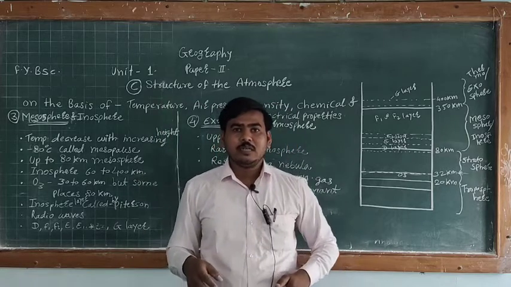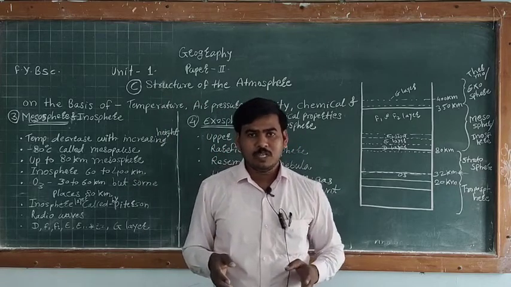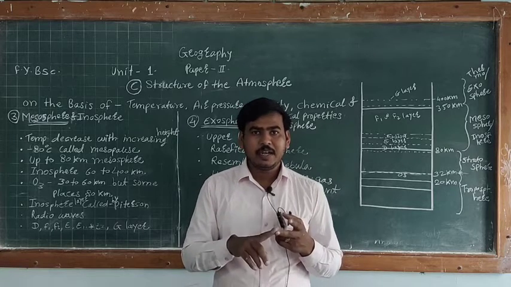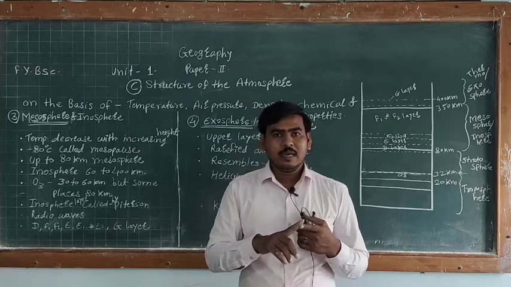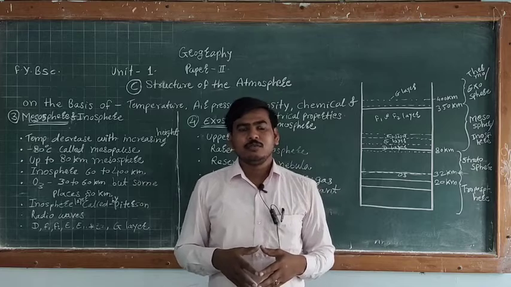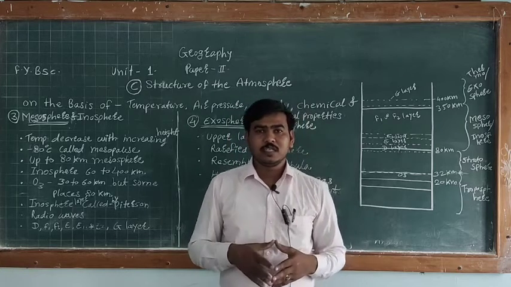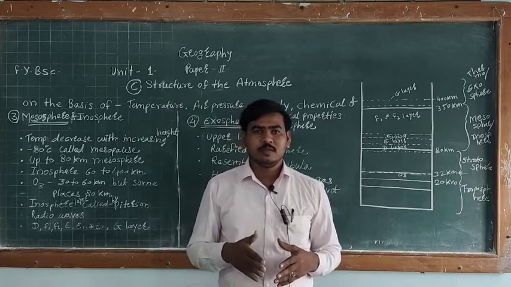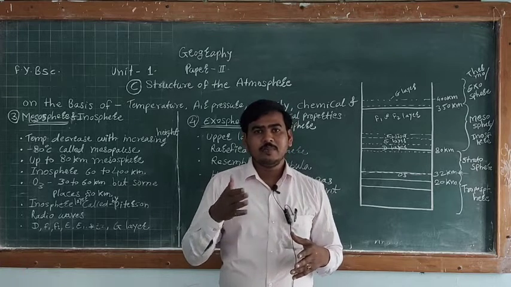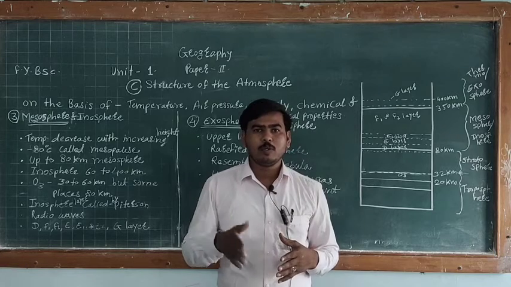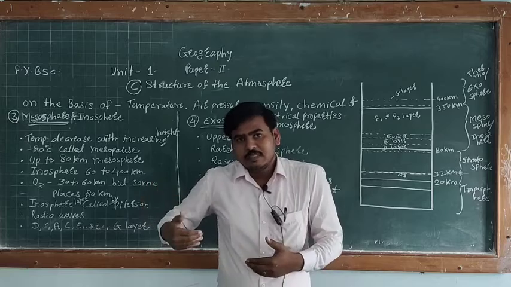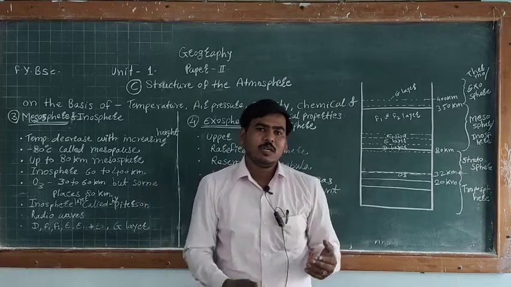Today's lecture gives the temperature, air pressure, electric, chemical and density structure of the atmosphere. So students, we discussed the unit first, subtopic number 3 or C. This structure of the atmosphere is related to the basis of chemical, and in today's lecture other bases.